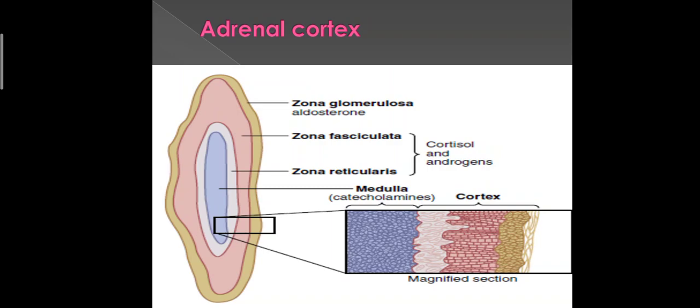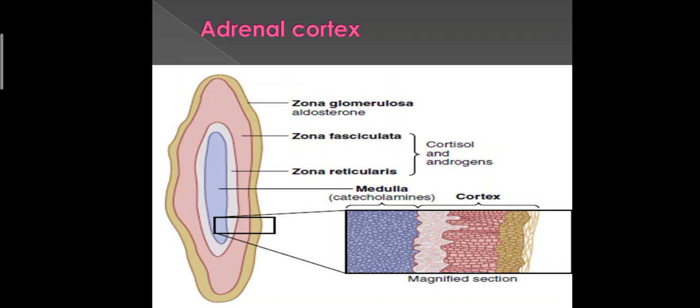Zona fasciculata is the middle and the widest part of the adrenal cortex. It constitutes about 75% of the adrenal cortex. It secretes glucocorticoids, mainly cortisol and corticosterone, but also small amounts of adrenal androgens and estrogens. The secretion of these cells is controlled in large part by the hypothalamic pituitary axis via ACTH, adrenocorticotropic hormone.